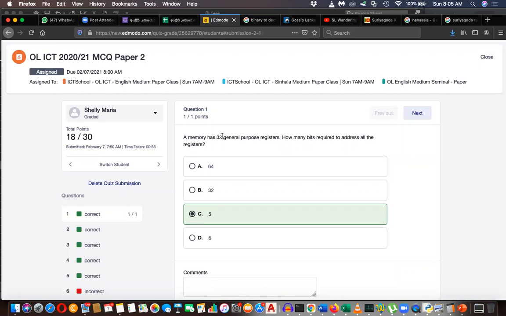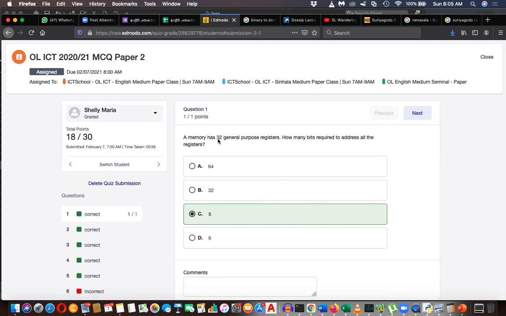That is compulsory because last week also we learned about the colors: to make 64 you need 6 bits, because 2 to the power 6 is 64. Similar to that, here 2 to the power 5 is 32. So it can be asked in various ways by combining with various theories, but nothing to worry.